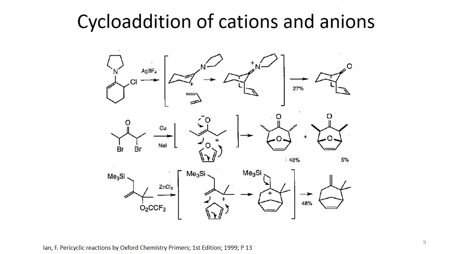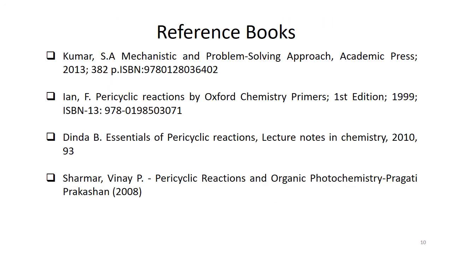And the last example we have is the trimethyl silyl type of compound. In this compound we get this intermediate where we have an allylic system again, it reacts with cyclopentadiene, and then we get this cycloaddition product. In there another 6-membered ring is formed. Again this silyl part acts as a leaving group, and it leaves and accommodates the positive charge here, and then we get this double bond here, and the product is formed in almost 48% yield.